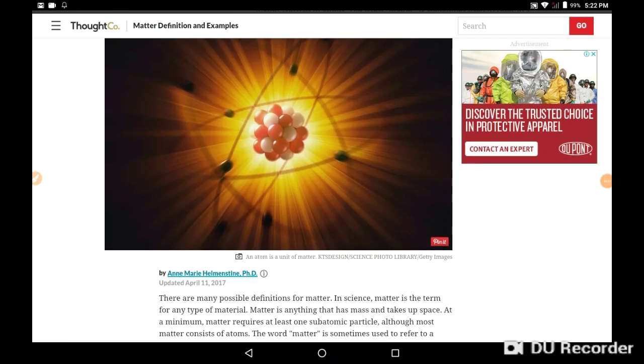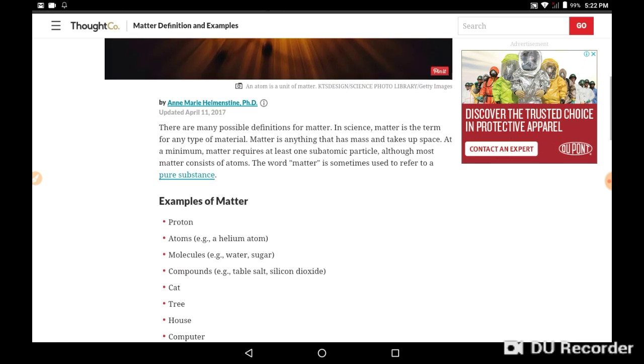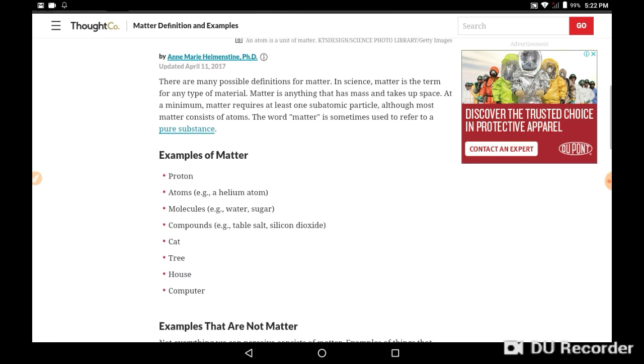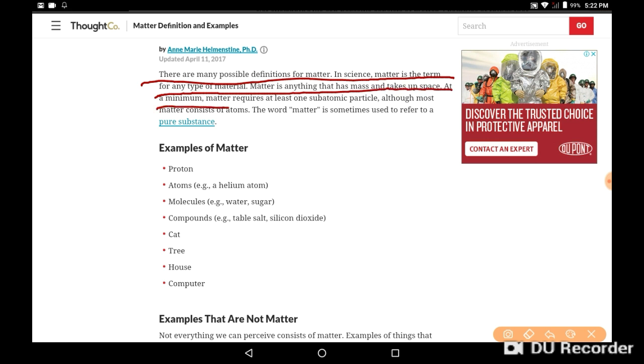What is matter? There are many possible definitions for matter in science. Matter, the term for any type of material. Matter is anything that has mass and takes up space at a minimum.